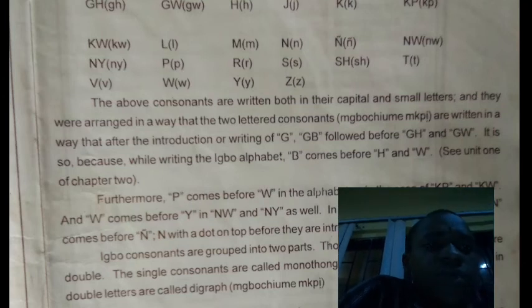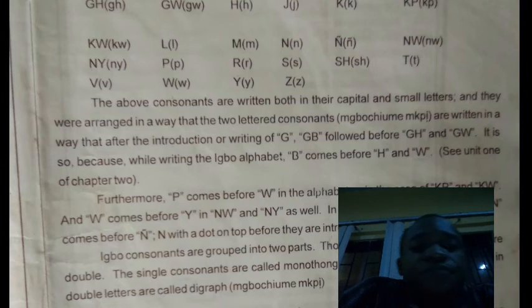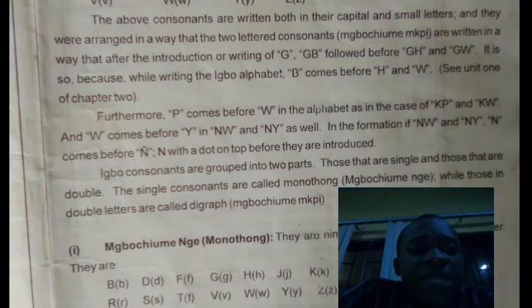Alright, so Mgbochiume Mkpe are written in a way that after the writing of G, Gb and Gh follow. It is so because while writing the Igbo alphabet, B comes before Ch. Alright, so that's that.